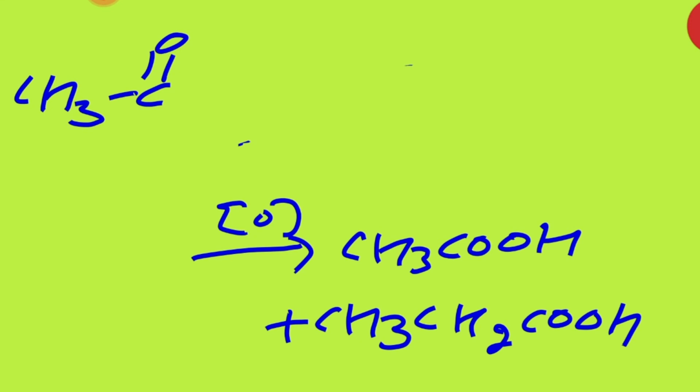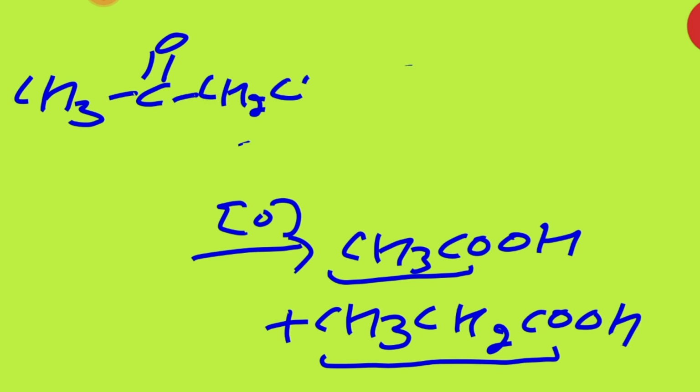Students, are you getting my point? Count the number of carbon. 2, total 5 carbon is there. So here also there should be 5 carbon. CH3CO, then CH2, CH3. Is that clear? And during the oxidation, what will you get? This one and this one we are getting over there. Clear? I am starting just from the ending.